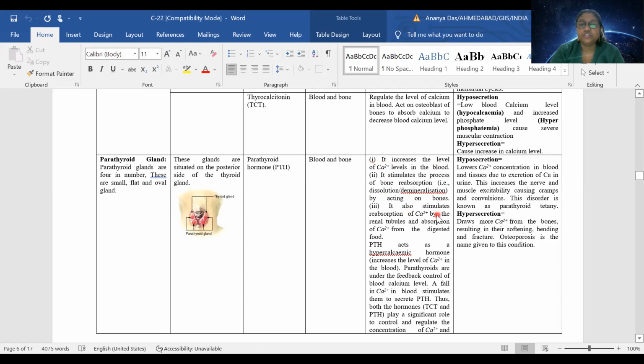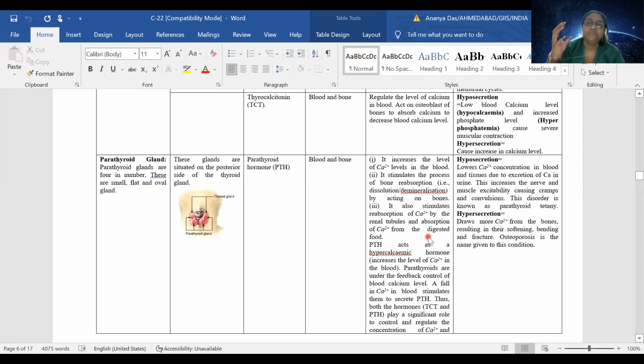So it also stimulates the absorption of calcium by renal tubules. During the urine formation also, the absorption of calcium is not that important, but from digested food the calcium must be absorbed, and that is done by digestive blood vessels.